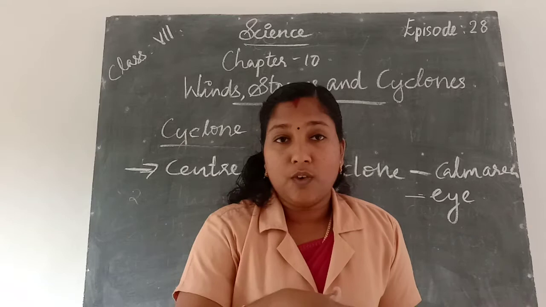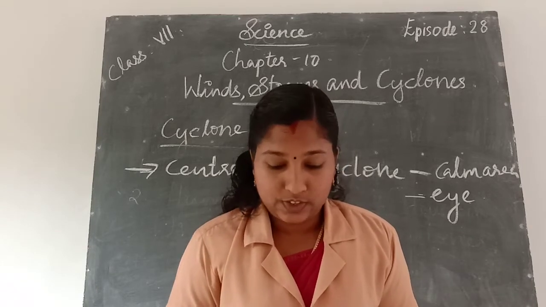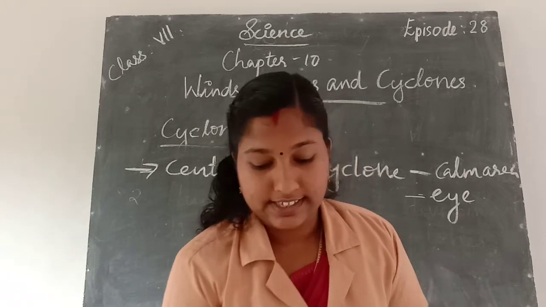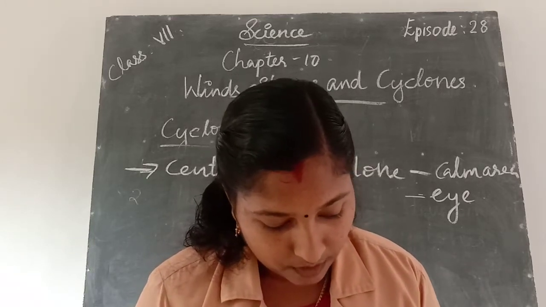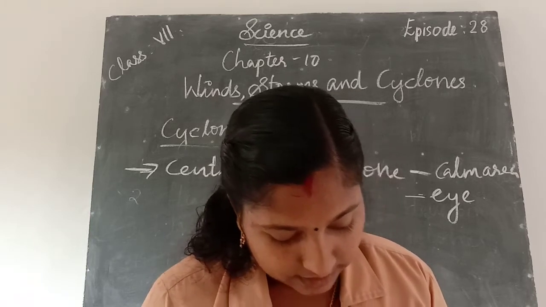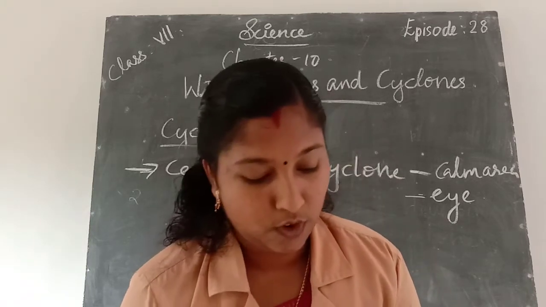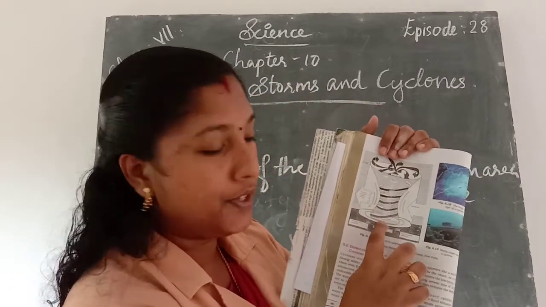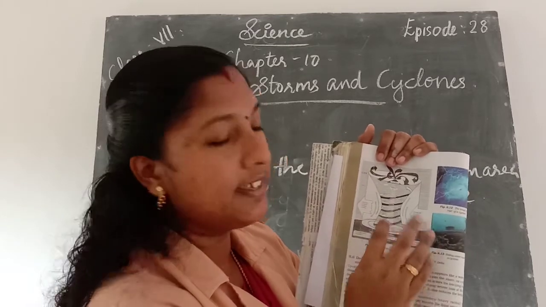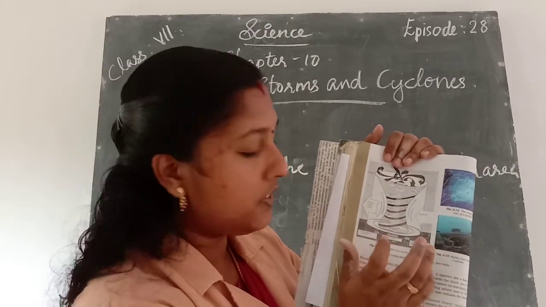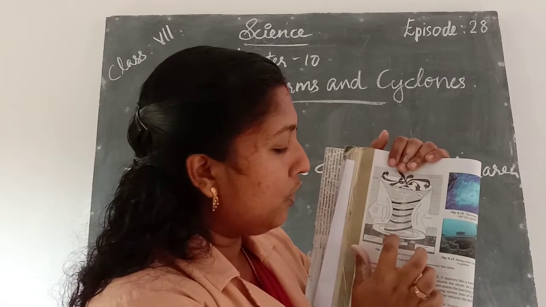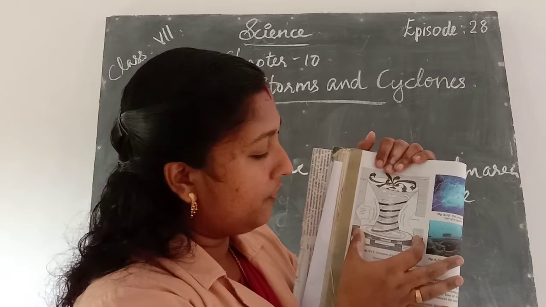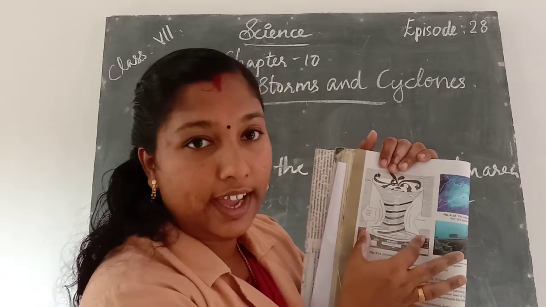Then around this calm and quiet air region, the clear eye, there is a cloud region of about 150 kilometers in size. We can see here, 150 kilometers high. That means, all of you listen, here is the eye of the cyclone, or the eye of the storm. So this eye is the center of the storm, that means the center of the cyclone. The eye varies by increasing the distance of the calm and quiet area.